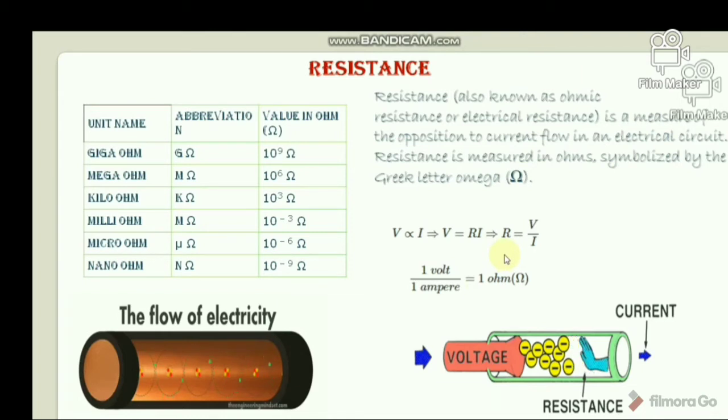1 unit of resistance is such a resistance which causes 1 ampere current to flow through it when 1 volt potential difference is applied across the resistance. The unit of electrical resistance, that is volt per ampere, is called ohm, denoted by the Greek symbol omega. It is named after the great German physicist Georg Simon Ohm. So 1 volt by 1 ampere equals 1 ohm.